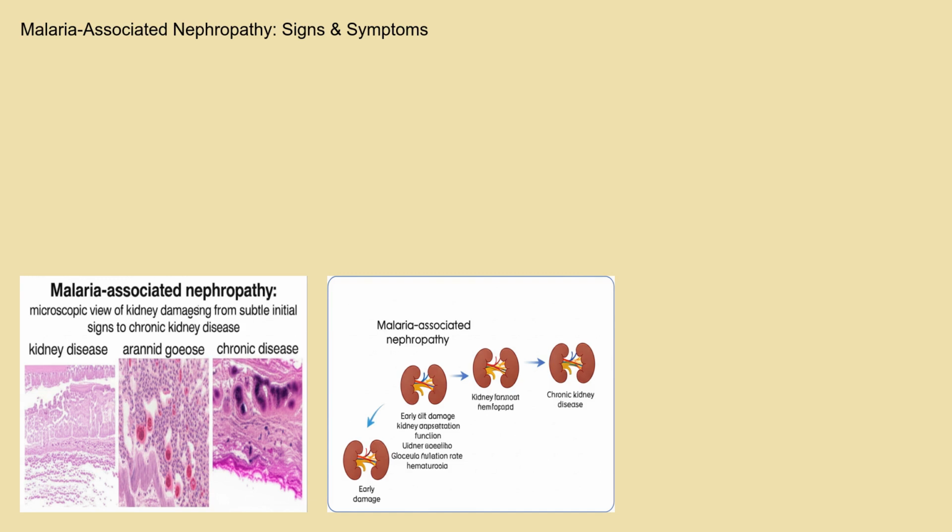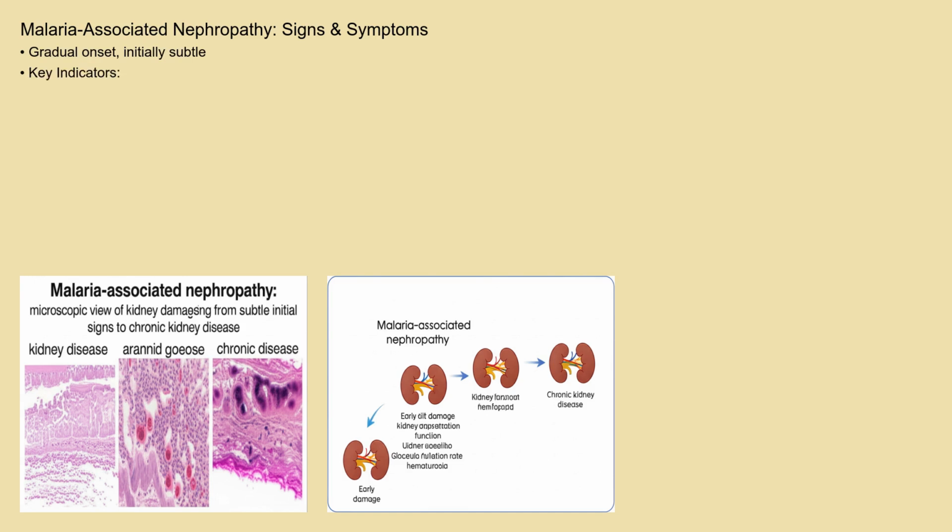The signs and symptoms of malaria-associated nephropathy can be subtle initially, often developing gradually over time. Key indicators include proteinuria, detectable through urine testing. Swelling, or edema, particularly in the legs, ankles, and around the eyes, may occur as the kidneys lose their ability to regulate fluid balance. High blood pressure, or hypertension, is another common finding. Over time, as kidney function declines, patients may experience fatigue, loss of appetite, nausea, and vomiting, ultimately progressing to signs of chronic kidney disease.